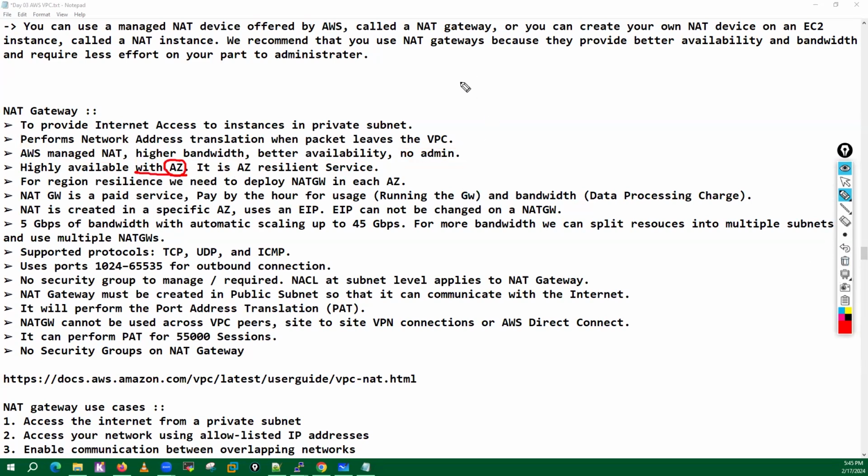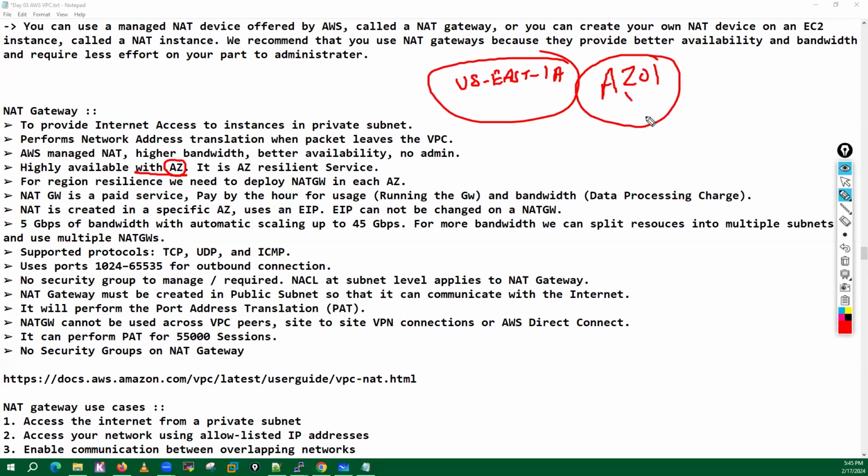See, if we have deployed our NAT gateway into this region, like us-east-1a, meaning into, let's say, availability zone 01, and if this availability zone 01 fails, what will happen? Our instances which are part of the private subnet will not be able to communicate with the internet. Okay, because it is an availability zone resilient service.